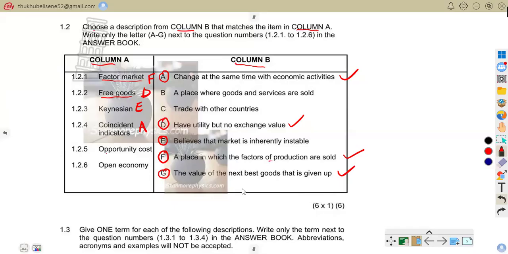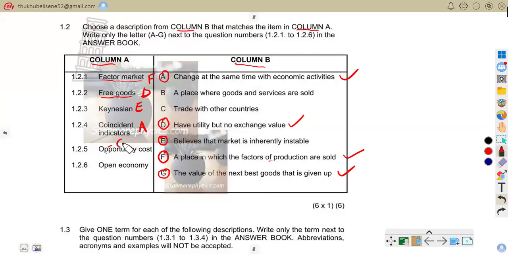The result will be the loss of income. So that is what I'm talking about, the opportunity cost. So now we are saying G is the correct answer.